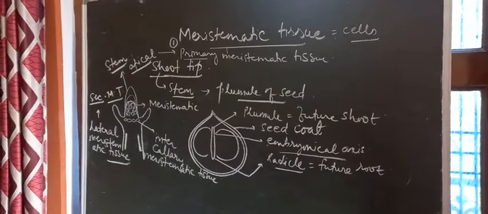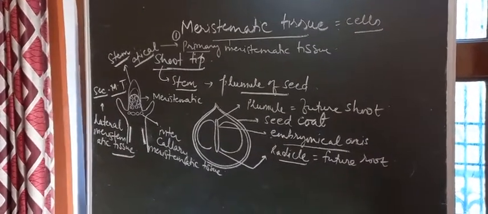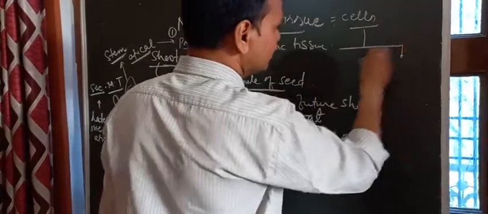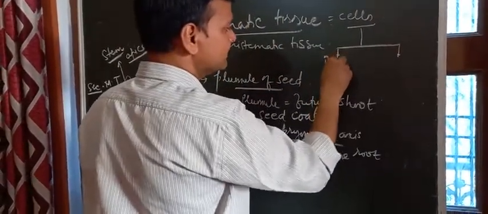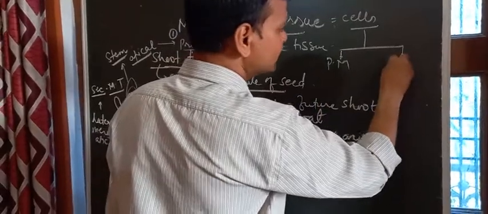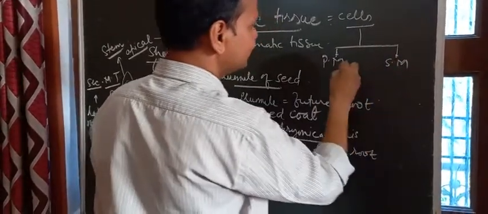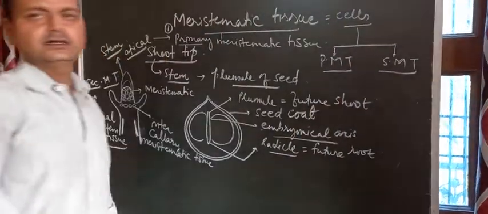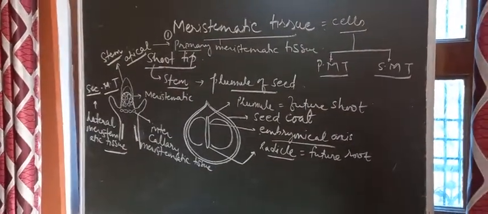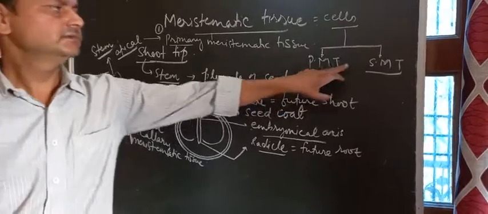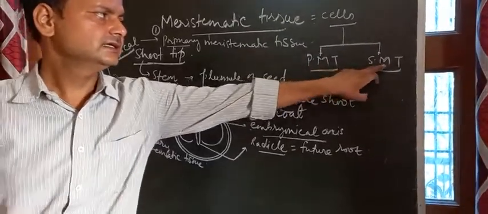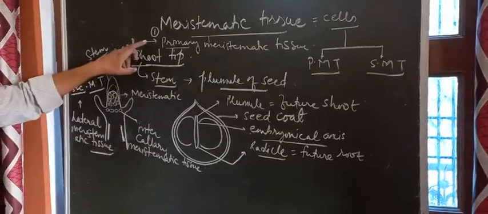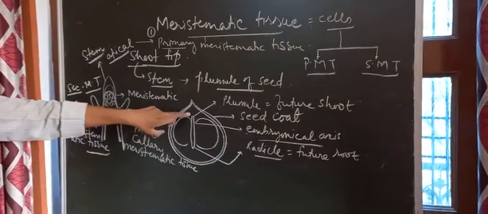We were trying to find out the types of meristematic tissue, and we have discussed that there are two types. One which is forming early is called primary meristematic tissue, and one which is forming late is called secondary meristematic tissue. I have written PMT and SMT in short. A very simple way to understand. Those are forming initially from the plumule.